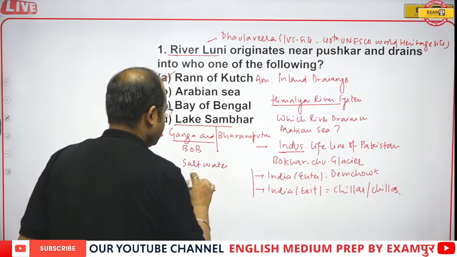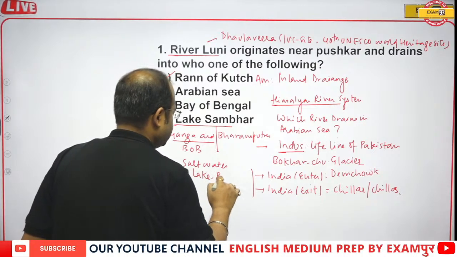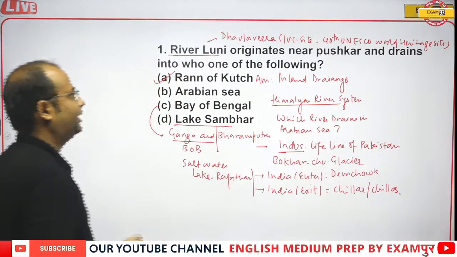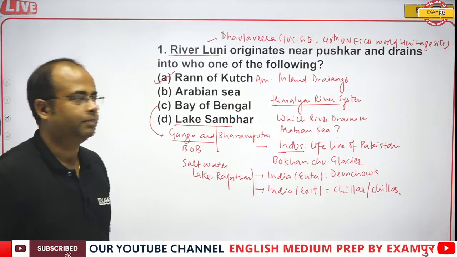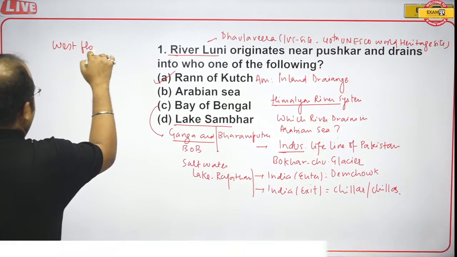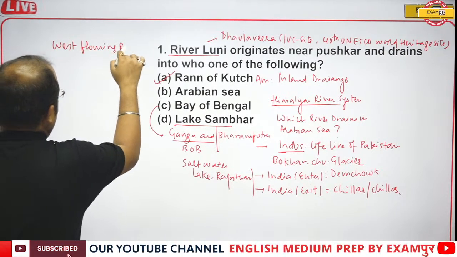It's a saltwater lake in Rajasthan, near Jaipur. So it is a saltwater lake near Rajasthan guys, that is in Jaipur. And the west flowing rivers, that you can remember,